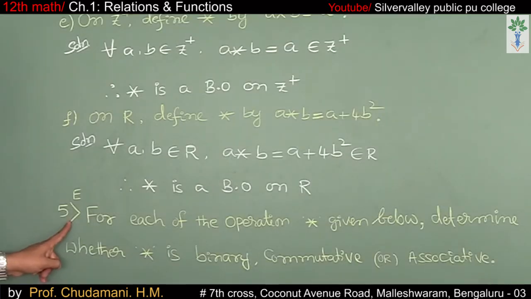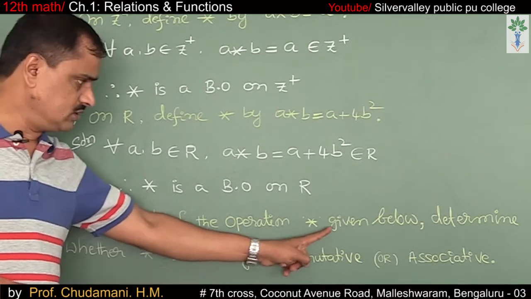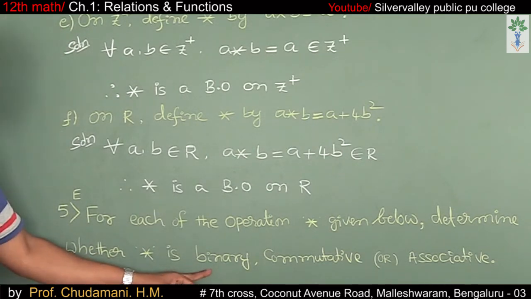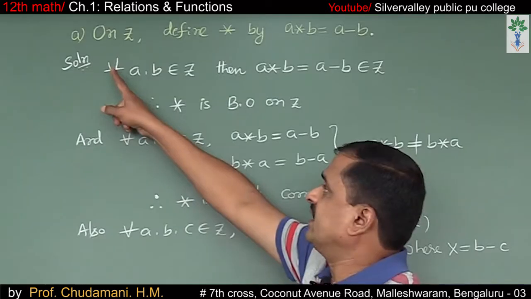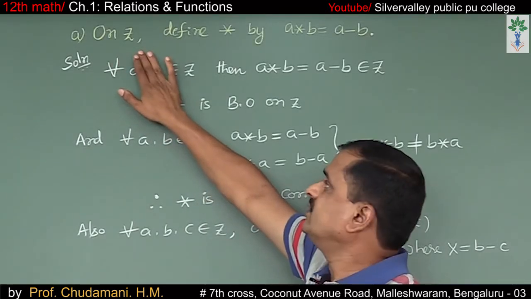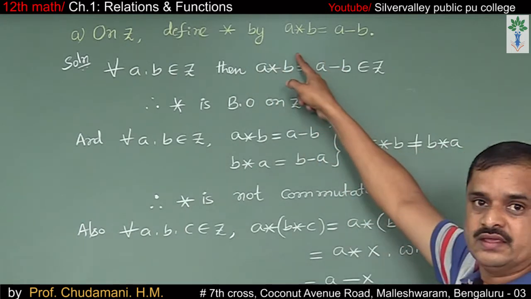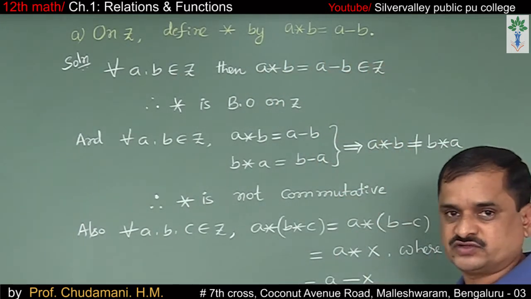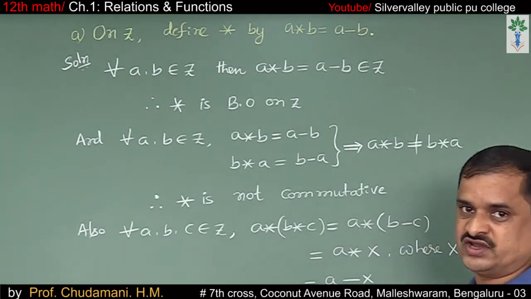Next question. Question number 5, exercise problem. For each of the operations star given below, determine whether star is binary, commutative or associative. A. On Z, define star by A star B is equal to A minus B. We are supposed to verify the binary operation, commutative and associative properties.